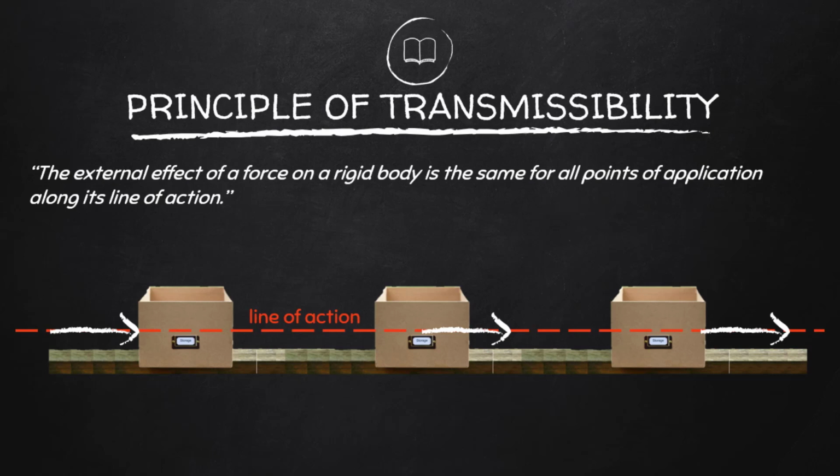On the left box, the internal effect is concentrated on the left part of the box. The middle box, however, has an internal effect concentrated at the center of the box. And the last box on the right has an internal effect concentrated on the right part of it. Using the principle of transmissibility, we no longer have to determine whether a force is a push or a pull.